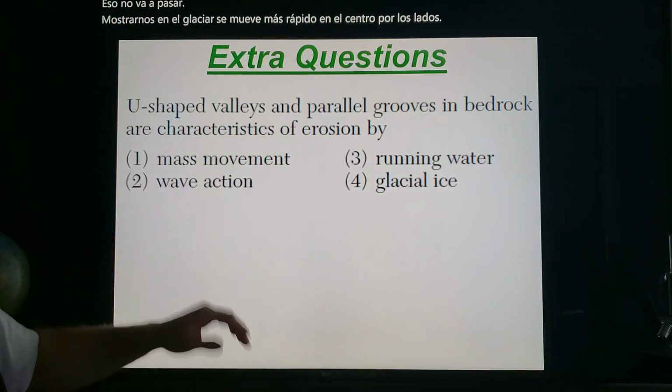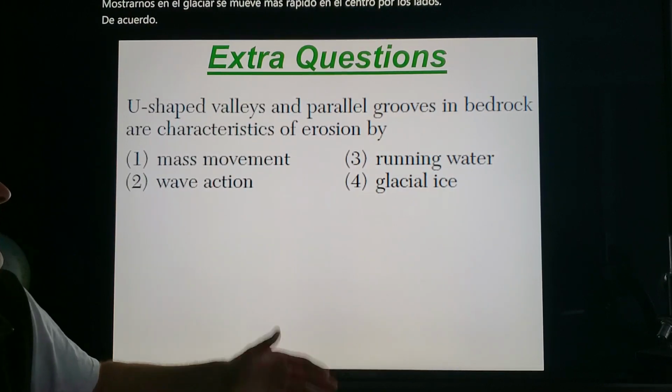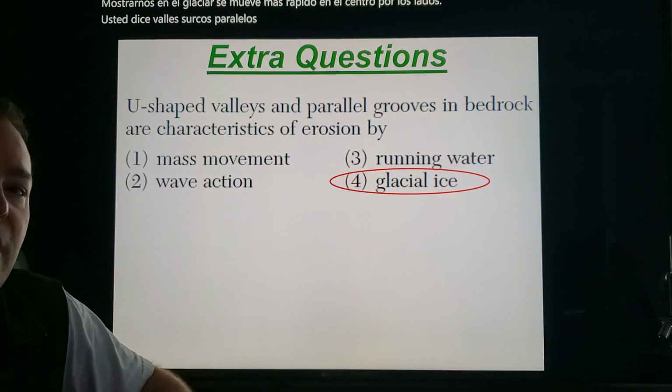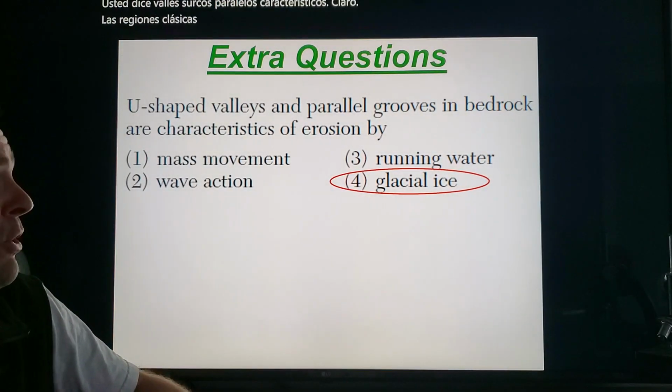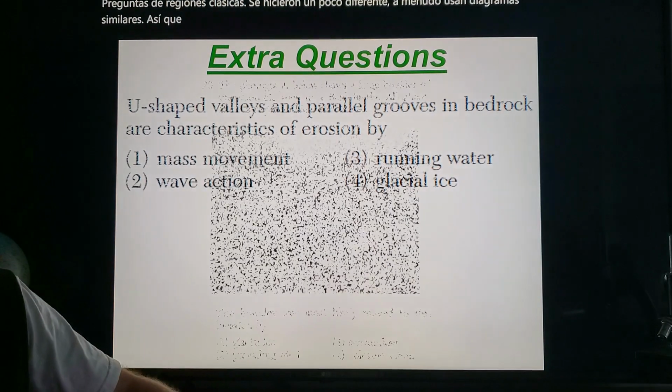Okay, finish it up here. U-shaped valleys, parallel grooves, characteristic of course, glaciers. Again, those are all classic Regents questions. They word it a little differently. They often use similar diagrams, so the more you see them, the better off you'll be.